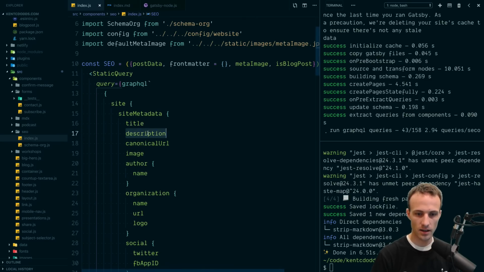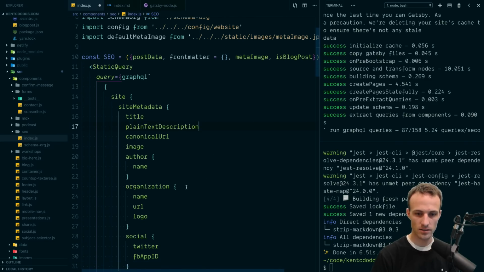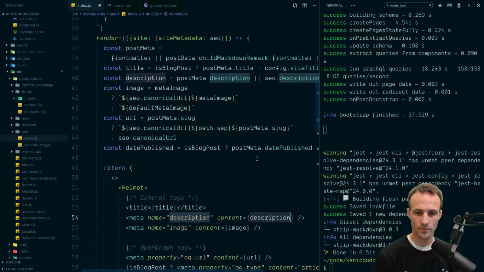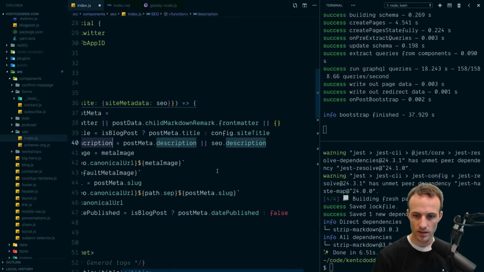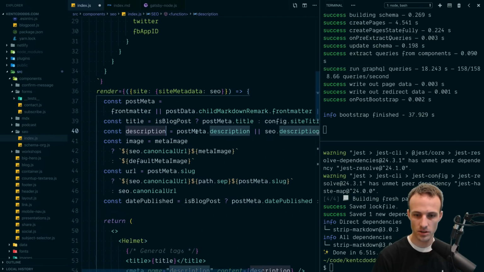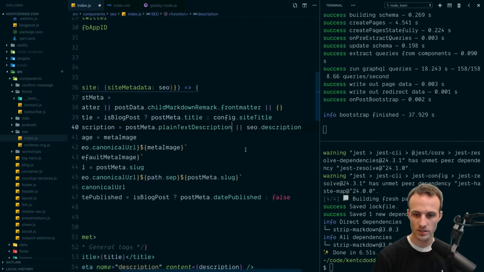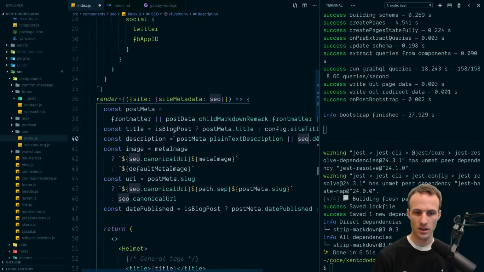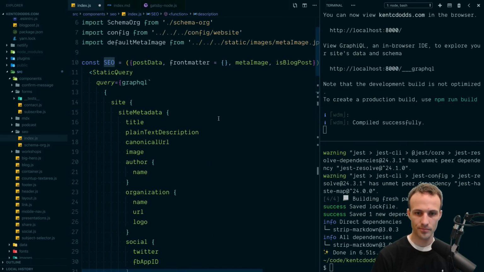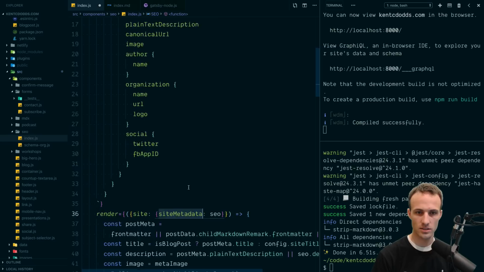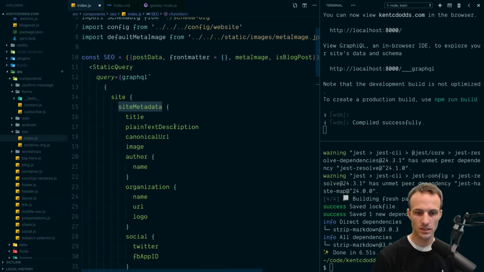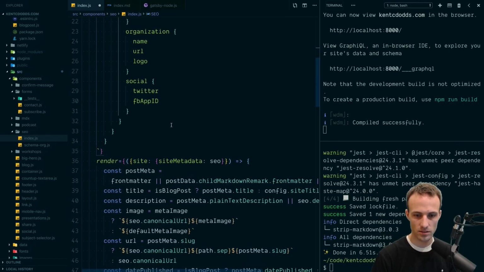And assuming that it does, I can take that description and we'll say our description is post metadata, plain text description, or SEO description, which is the site metadata. Oh, that's wrong. Description. That post metadata.